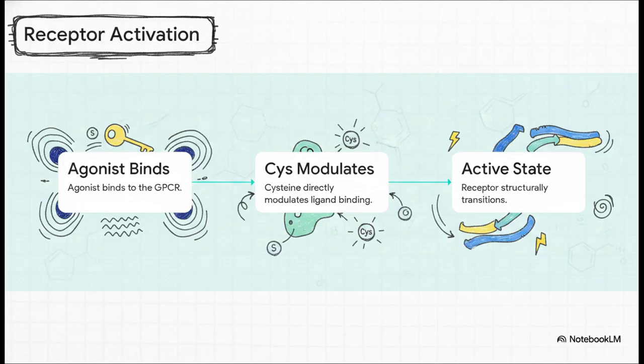Traditionally, we think of a ligand docking into a receptor like a key slipping into a lock, with the receptor just passively changing shape. But this work argues that cysteine isn't just sitting there reacting to ambient cellular stress. It's an active structural participant in the intrinsic chemistry of receptor activation itself. When an agonist binds to the GPCR, reactive or uniquely positioned cysteines near the binding site actively dictate exactly how that ligand docks, fundamentally shaping the receptor's structural transition right into its active state.